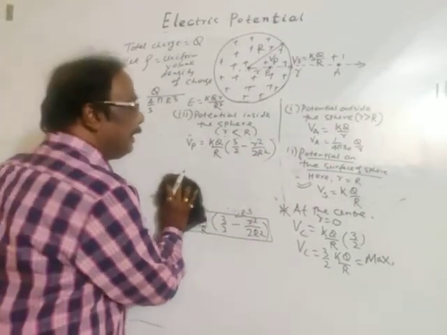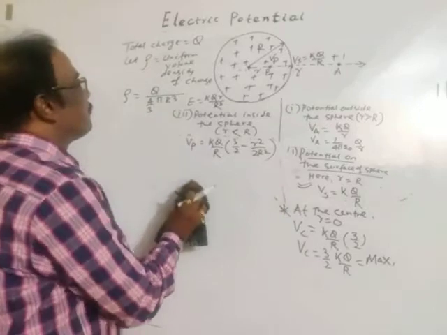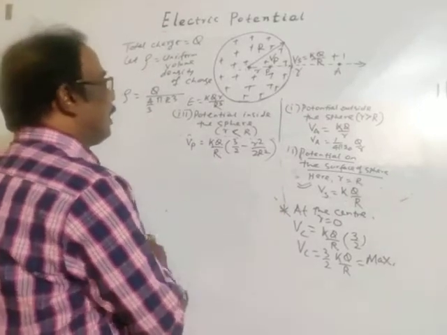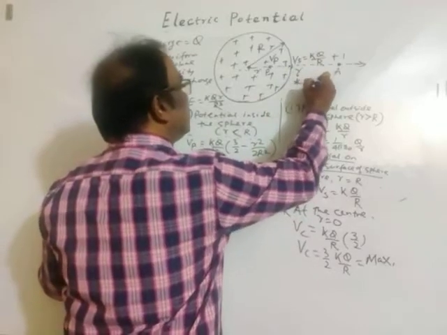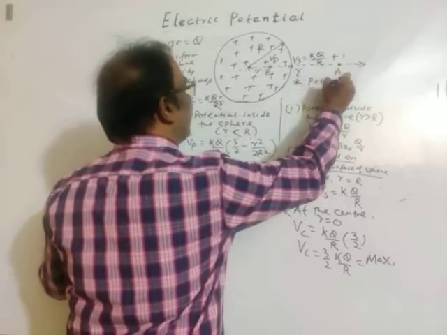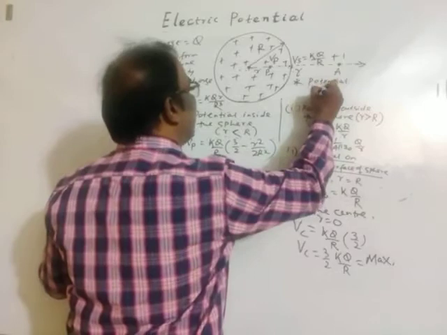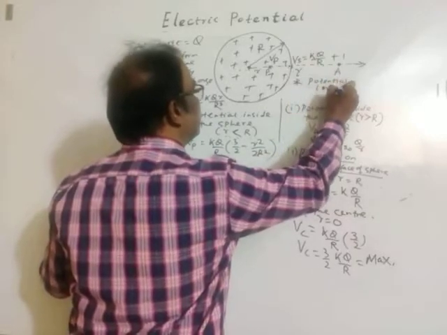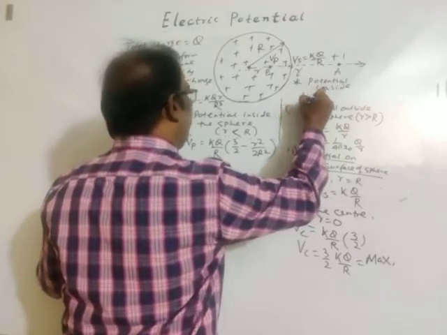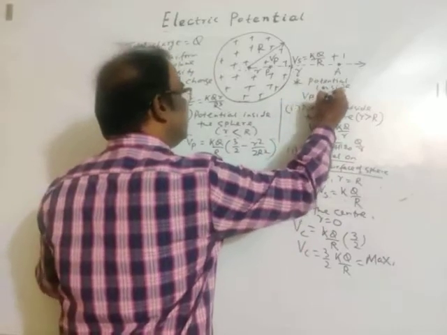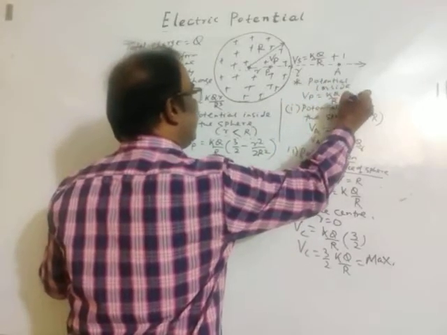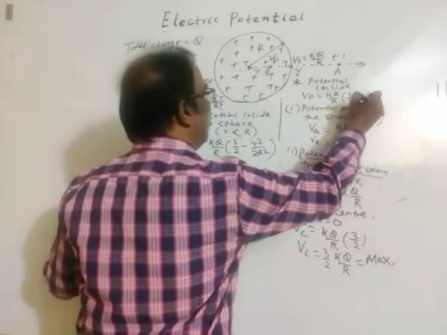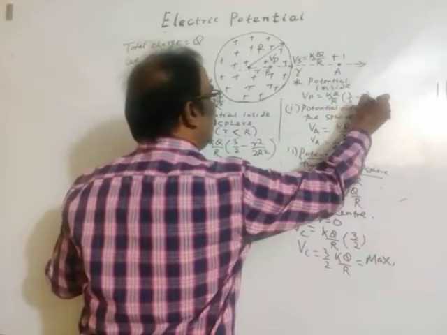Now, I will erase all these things. I am writing here potential inside, Vp, whatever we got, KQ by R into 3 by 2 minus r square by 2R square.